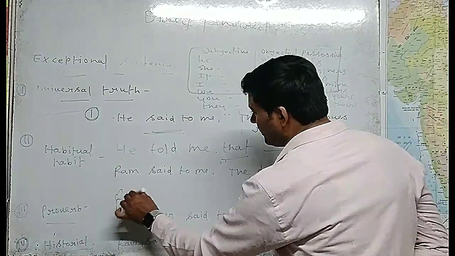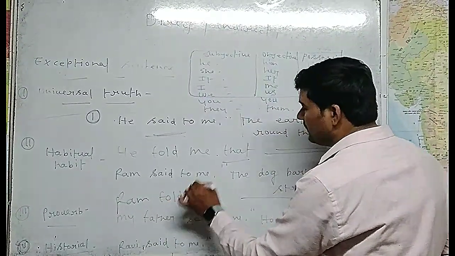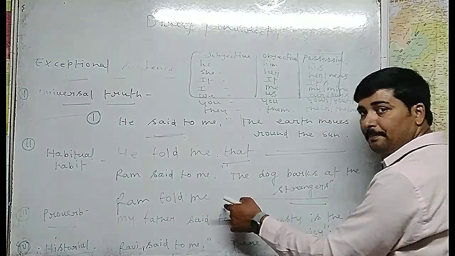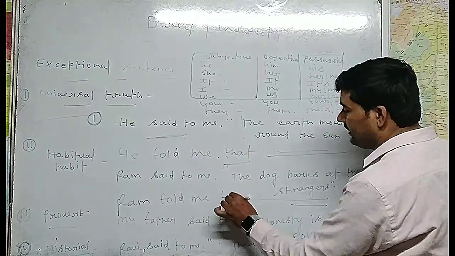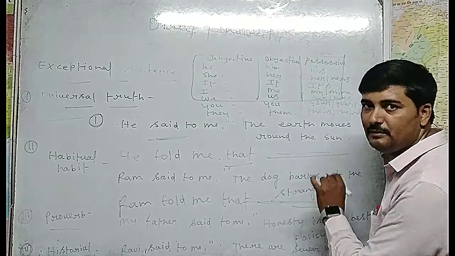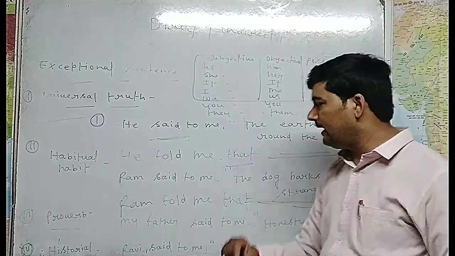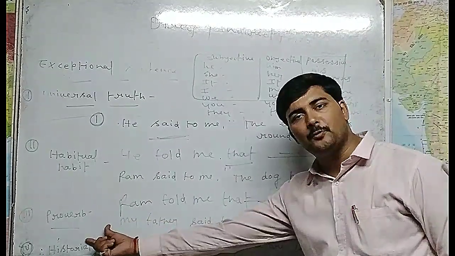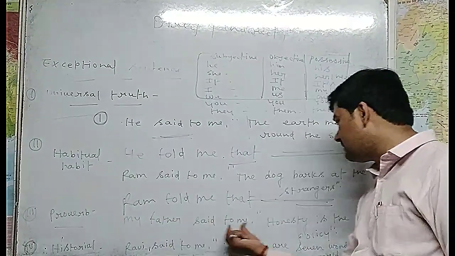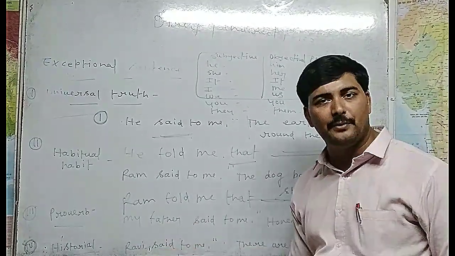Suppose Ram, so this will be the same, this said to will change into told, this will be me here, and then to remove the comma, inverted comma we use that, and then the whole sentence will be the same. There will be no change, because this is a habitual habit. And another sentence, if there is any proverb, like my father said to me, honesty is the best policy, the same thing is going to happen.